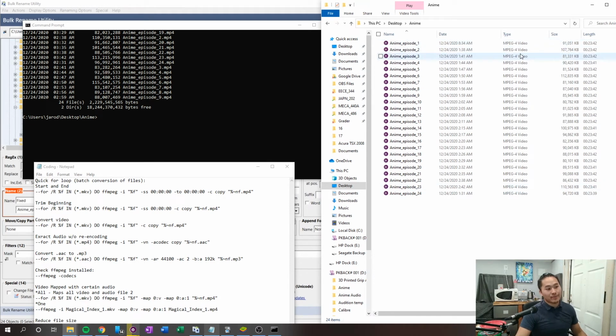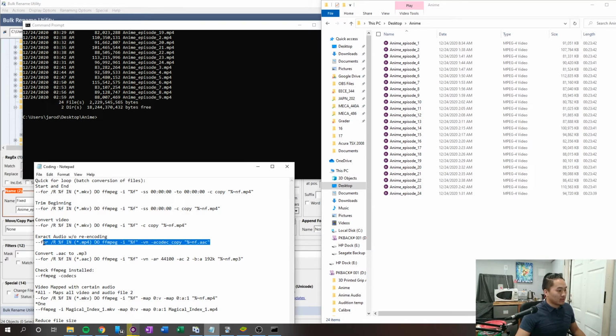I have MP4 videos, so I'm going to end up typing MP4 into the code. I'll have a link down below in the description for all of these shortcuts, but the one we're using today is audio without re-encoding.